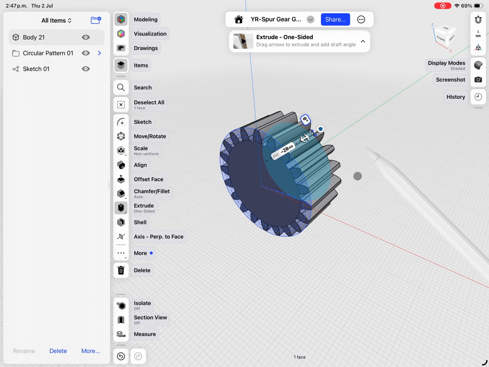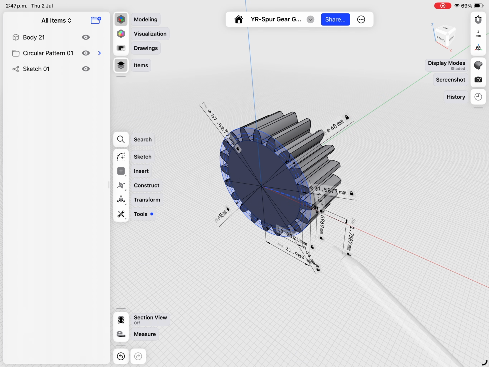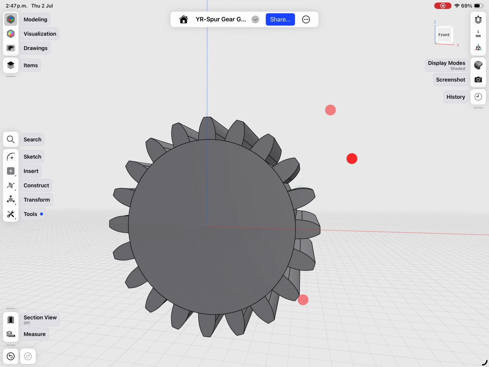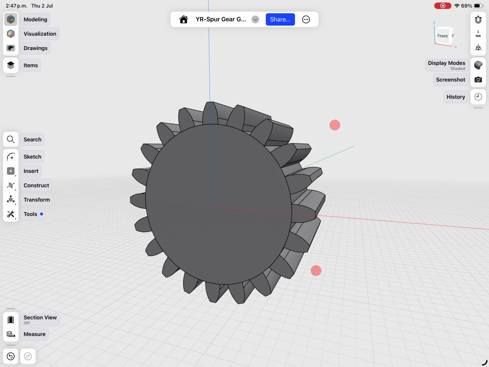Okay, now my recommendation before merging the bodies is to define first the gear you want to create, and once it's defined, then you can merge the bodies. Otherwise, you will have some issues.